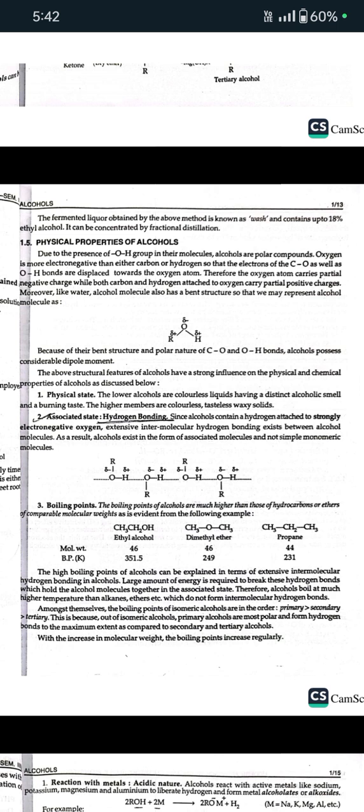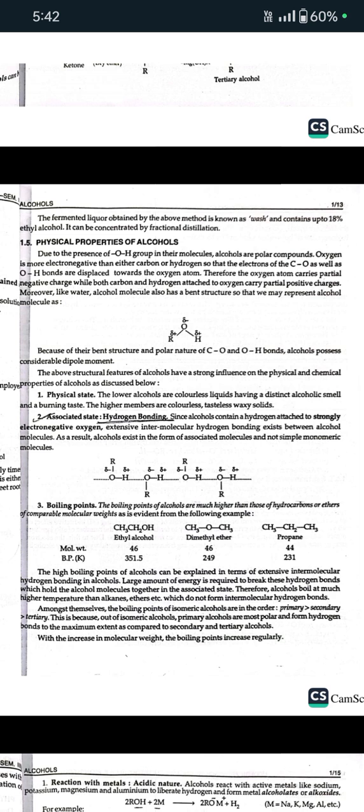The higher members are colorless, tasteless, waxy solids. Second is associative state, hydrogen bonding. Since alcohols contain a hydrogen attached to strongly electronegative oxygen, intensive intermolecular hydrogen bonding exists between alcohol molecules. As a result, alcohol exists in the form of associated molecules and not simple monomeric alcohols.